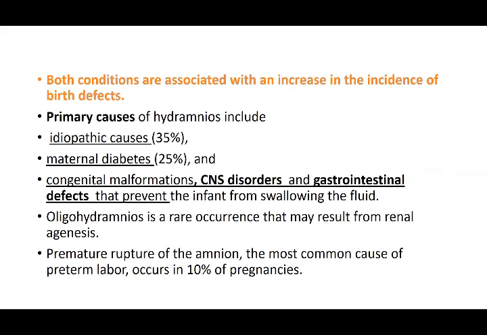So mostly they said idiopathic causes, it can be. What you have to remember is that when the fluid is taken in, the circulation has to be very clear. When you know the circulation, it is swallowed; any defect which is nervous in control, that is CNS development, or your gastrointestinal tract, it will not be taken in by the baby, so it's going to lead to polyhydramnios. If the kidney has some malformation, the kidney is not forming a normal urine amount, because at the 10th to 11th week the majority is by the urine contribution, it's going to lead to oligohydramnios. So all these factors you should understand.